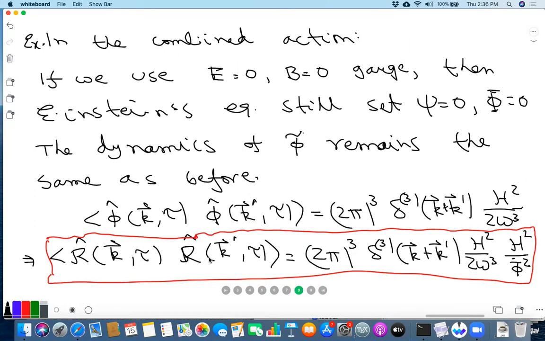So it's at the horizon exit that the dynamics is important. At the horizon exit, whatever was the value of H and phi bar dot, that's what you are going to use in this formula, as well as the formula for the tensor contribution that I'm going to write down.